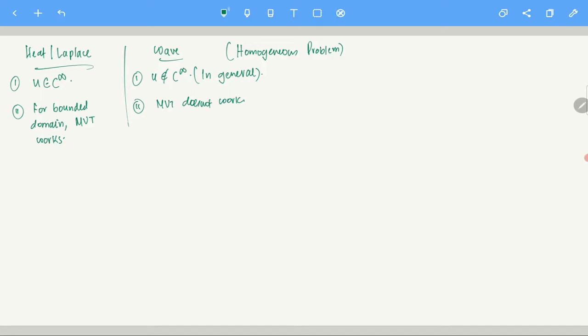Now for the heat equation, we have seen something like finite or infinite speed of propagation, right? What is infinite speed of propagation? If you start with positive initial data, that will get carried over for all times. So the heat equation exhibits infinite speed of propagation. This is not very mathematical writing, but you understand.